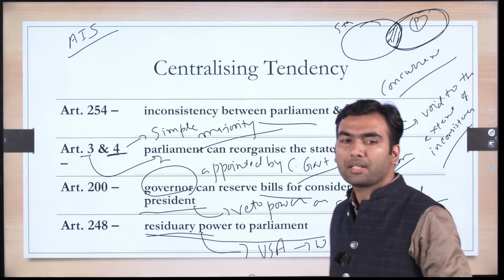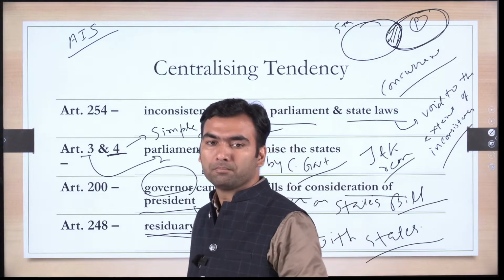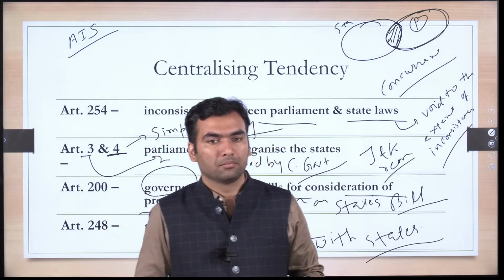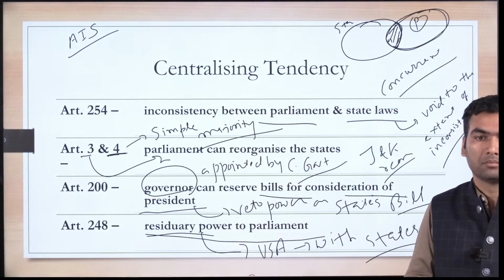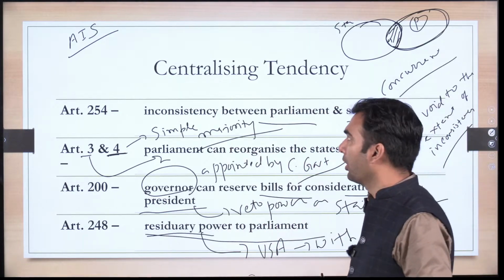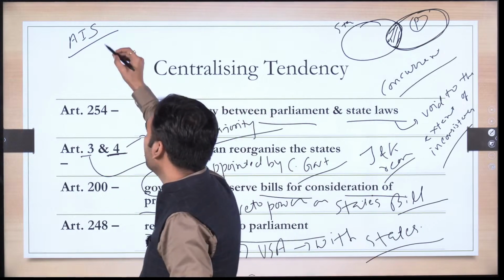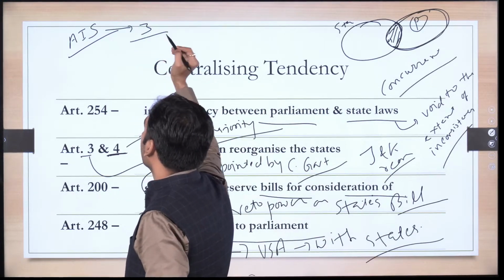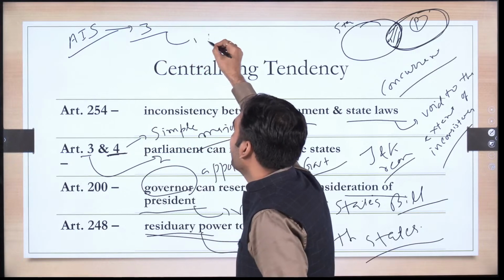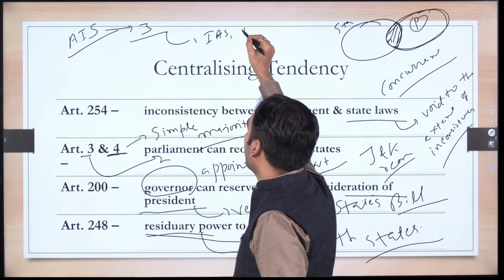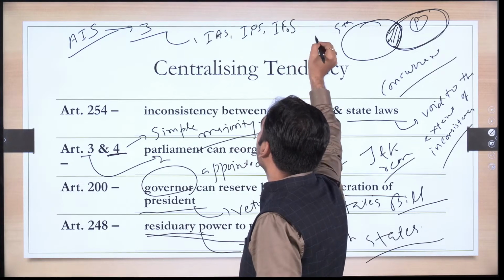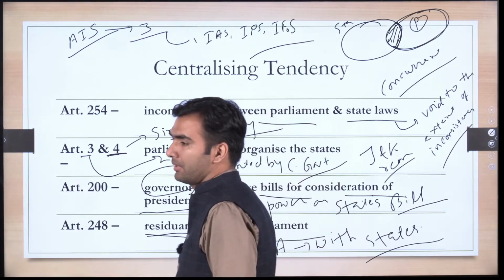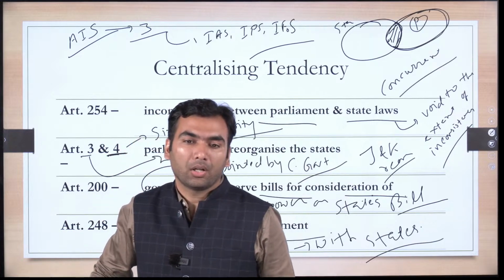How many all India services do we have? Two. No. We have three all India services. One is IAS, IPS and IFoS. Indian Forest Service is the third All India service.